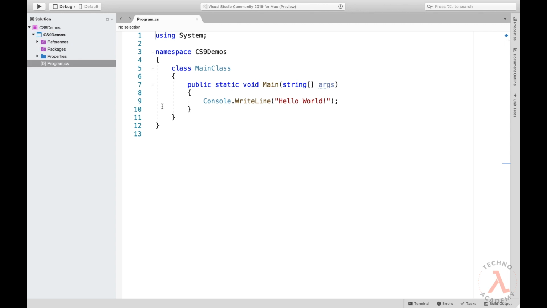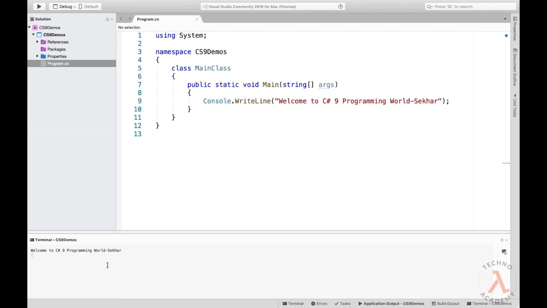Now if you observe, the very first program in any language these days is hello world, right? The same program is visible on the screen, which I don't like. So let me change the statement to Console.WriteLine("Welcome to C# 9 programming world, Shekhar"). Great. Now let me execute this program. Awesome. We got the statement displayed on our terminal. So what is new in the above code? Nothing. This is traditional C# code for a console application.